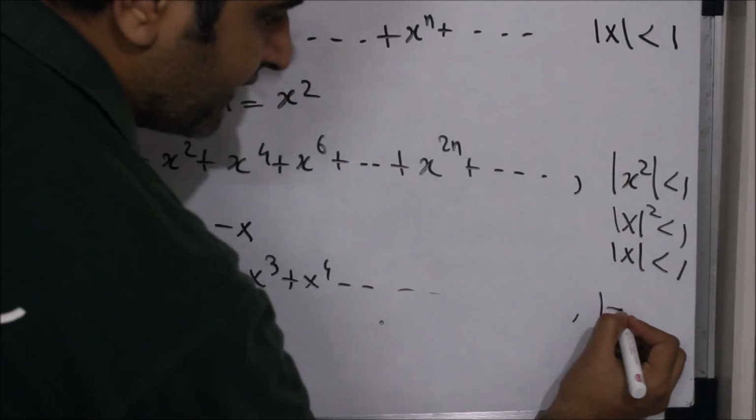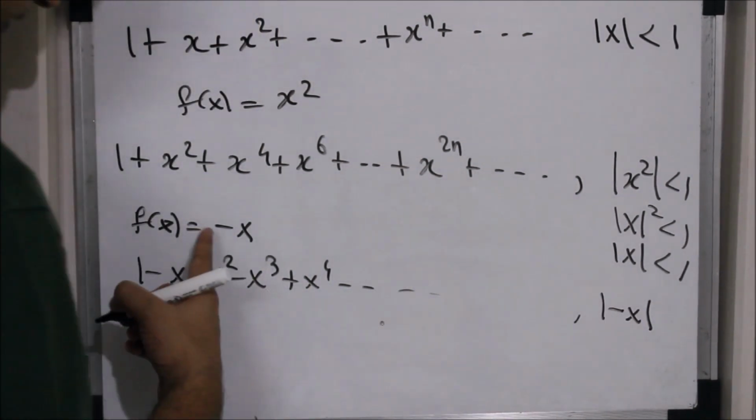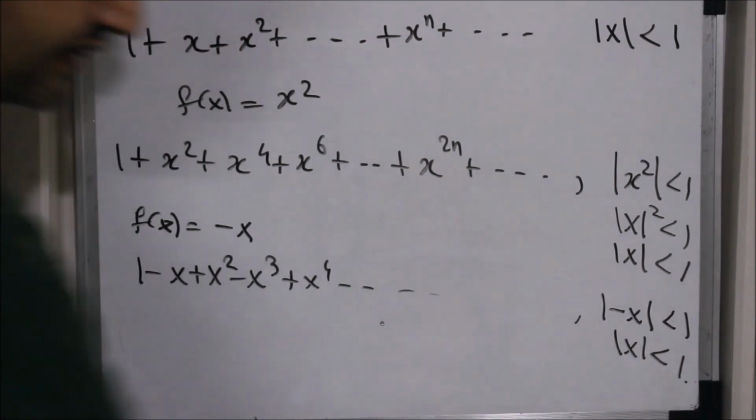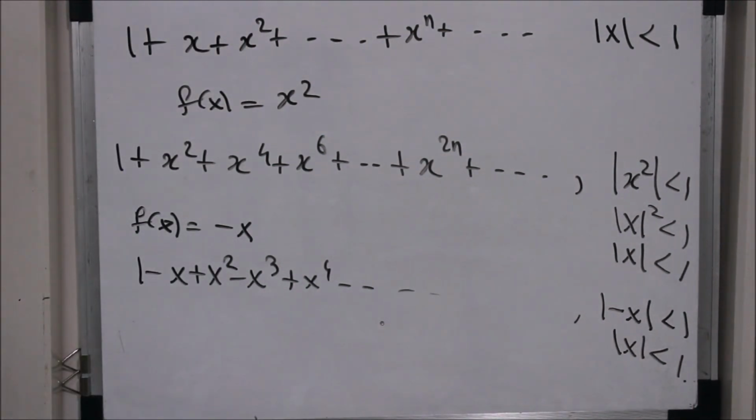This also converges whenever mod of f of x, which is minus x, is less than 1. But saying mod of minus x less than 1 is the same as saying mod x less than 1. So whenever mod x is less than 1, even the bottom series converges. So you take any continuous function over this interval and you replace your x by that function, what you get is a convergent power series.